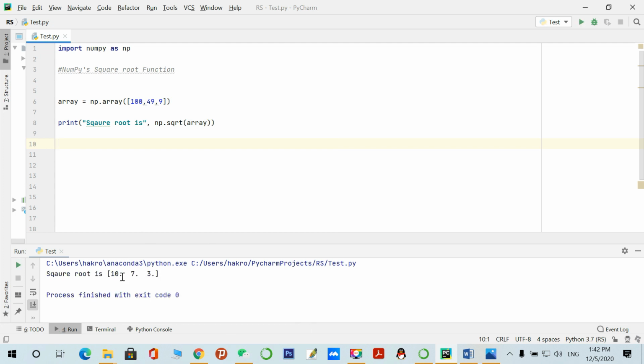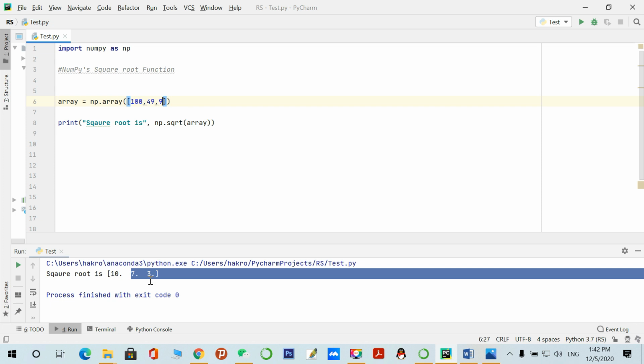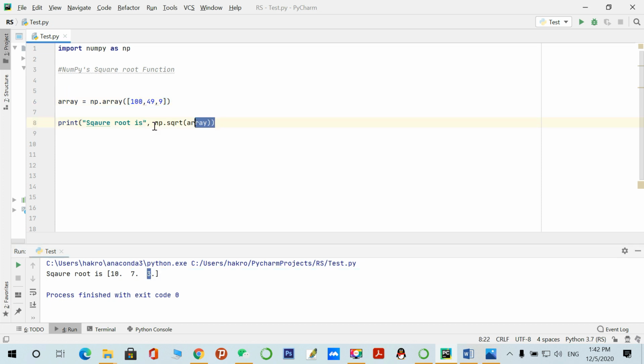Yeah, you can see the square root of 100 is 10, 49 is 7, and the square root of 9 is 3. So this is very simple, how to find the square root of given numbers. You just pass this array, and this function will find the square root of each element of this array. So that's it.